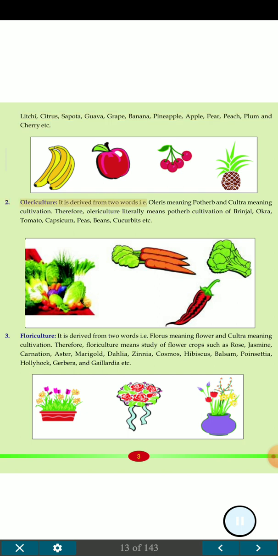2. Olericulture. It is derived from two words, i.e. olerus meaning pod and culture meaning cultivation. Therefore, olericulture literally means pod cultivation of brinjal, okra, tomato, capsicum, peas, beans, cucurbits etc. 3. Floriculture. It is derived from two words, i.e. florus meaning flower and culture meaning cultivation. Therefore, floriculture means study of flower crops such as rose, jasmine, carnation, aster, marigold, dahlia, zinnia, cosmos, hibiscus, balsam, poinsettia, hollyhock, gerbera, and gaillardia etc.